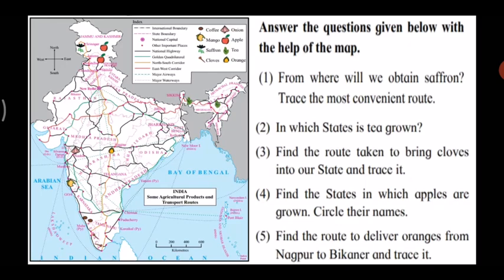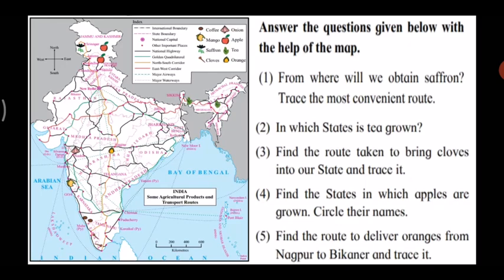Then the next question is, find the route taken to bring cloves into our state and trace it. Now, how will you bring cloves? Look, the clove symbol is shown towards the south. Now, how will you bring cloves from the south towards our state? How will you bring it? You will bring it by using the major airways, or you can use the national highway.